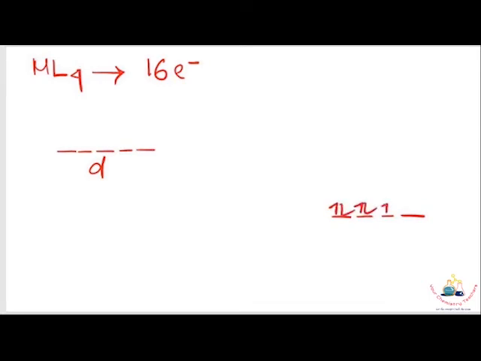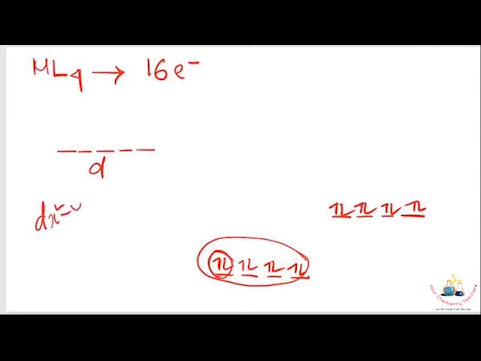First we consider the sigma ligands. If they form complexes with the metal d orbitals, they will form 4 sigma bonds here, and these 4 become occupied. One interesting thing is that among these 4 sigma molecular orbitals, one orbital is dx square minus y square. If we draw the picture of this sigma orbital, this is the metal.